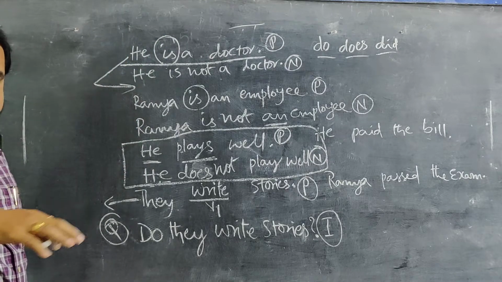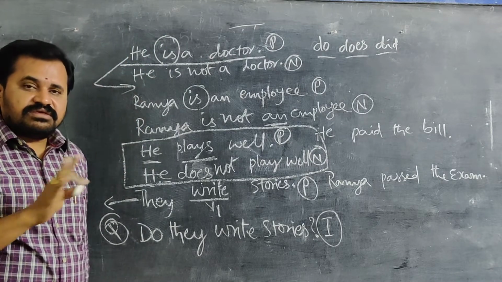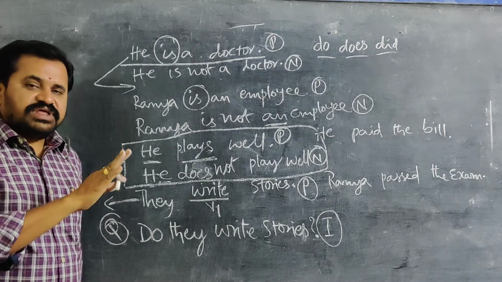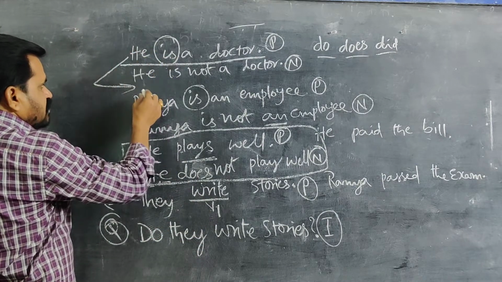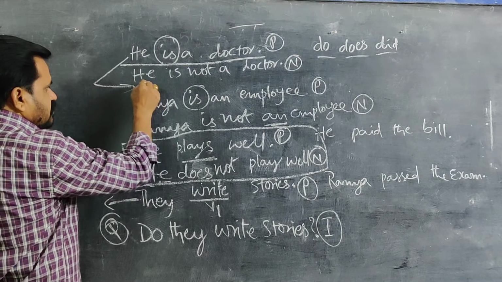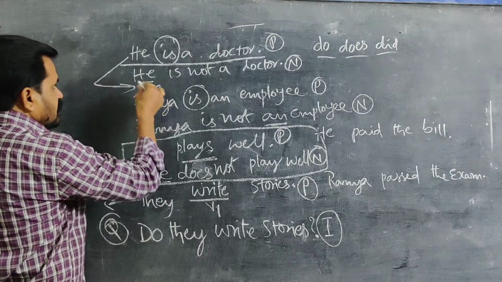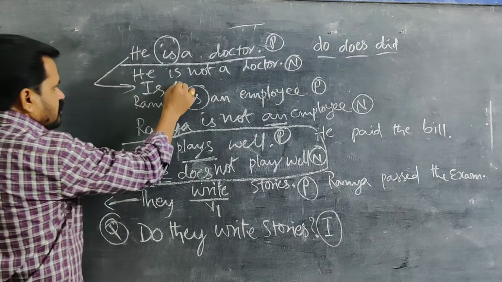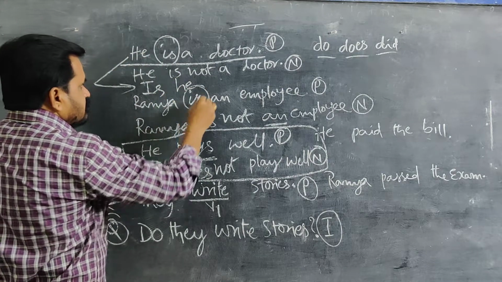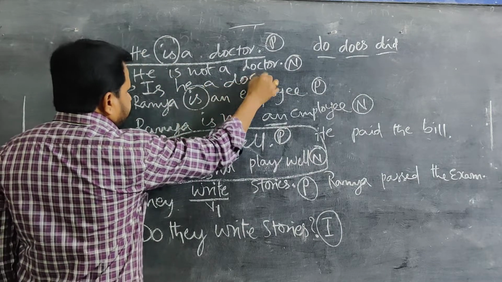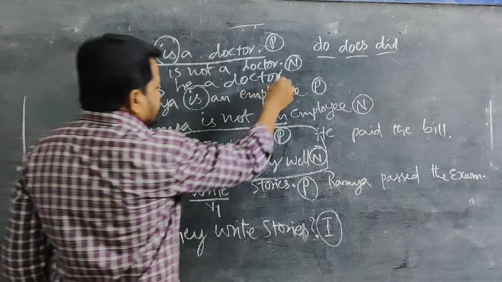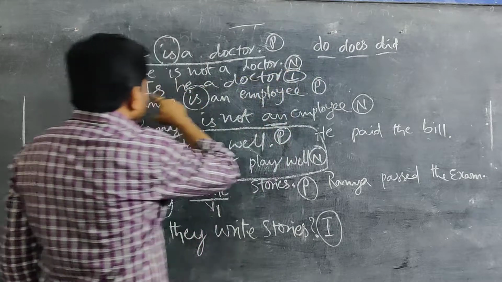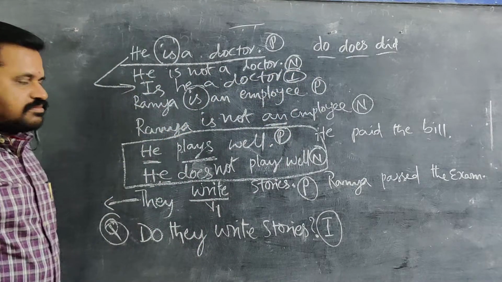When the helping verb is there, our work becomes free, very easy. So just keep this in the beginning. At that time you must write capital letter Is, and this capital letter will become small. Is he a doctor? Understand well, I am writing in between. This is an interrogative sentence. Is he a doctor?